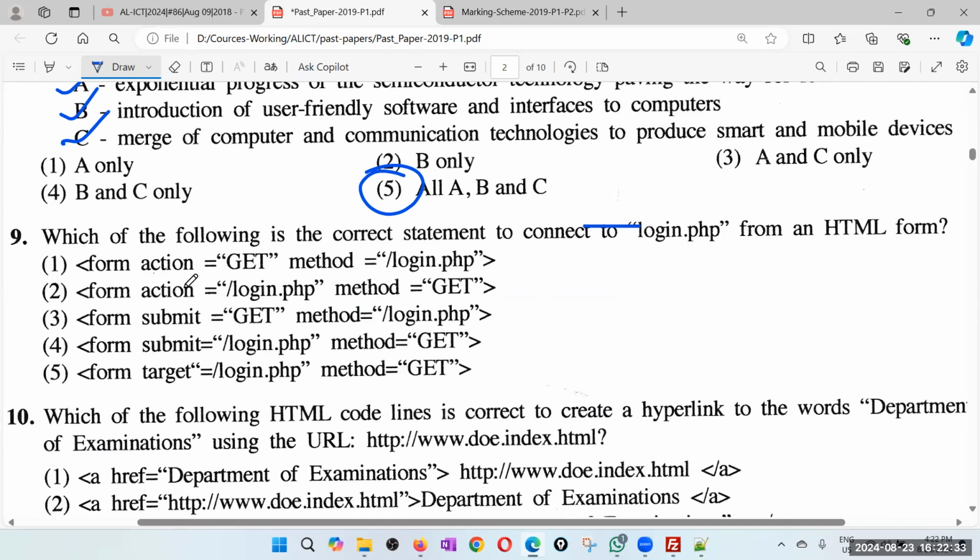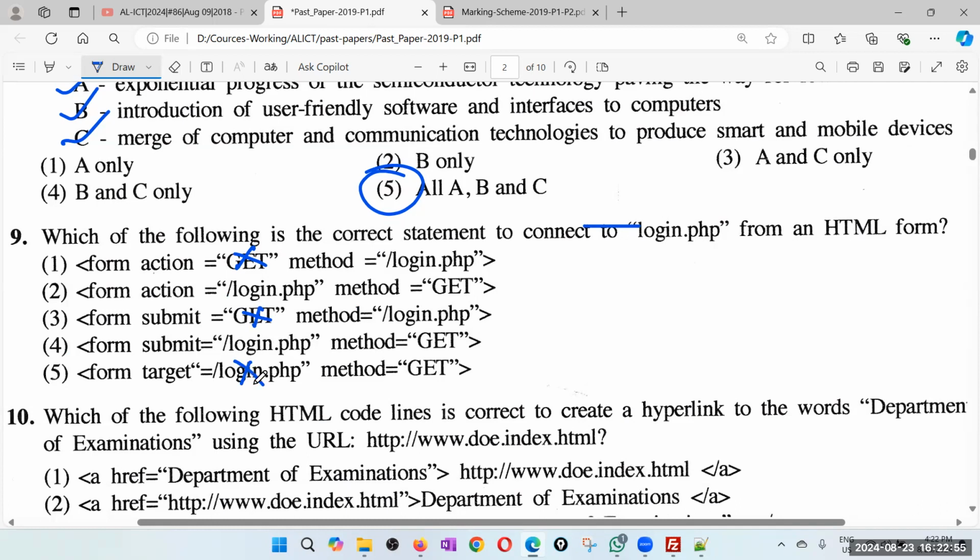Which of the following is the correct statement to connect to login.php from an HTML form? Remember, the method must be get or post and the action must be the login.php file. So the action can't be get. The method must be get or post. There's nothing called submit.